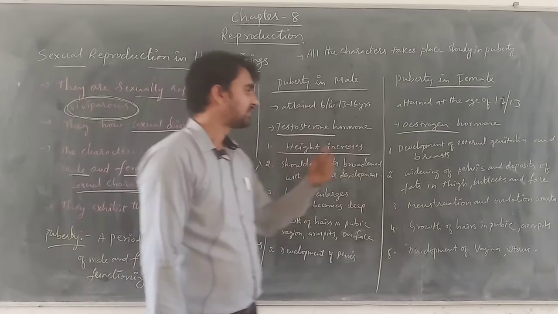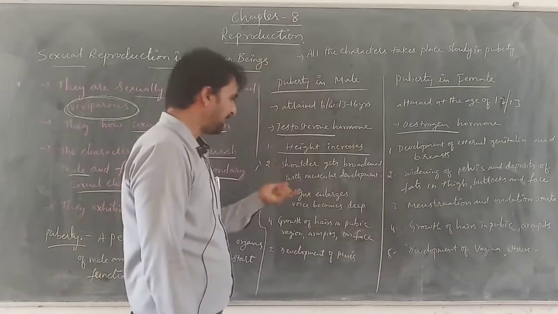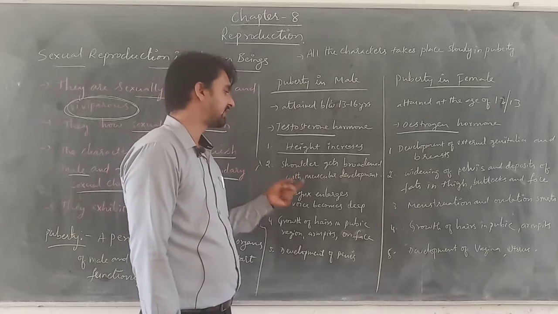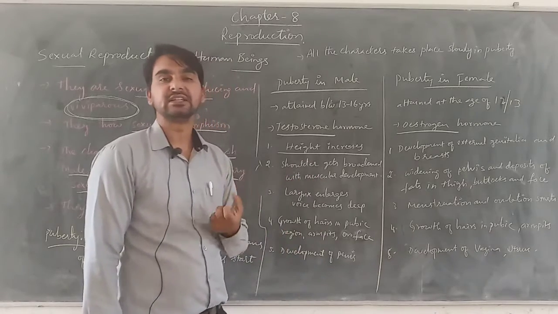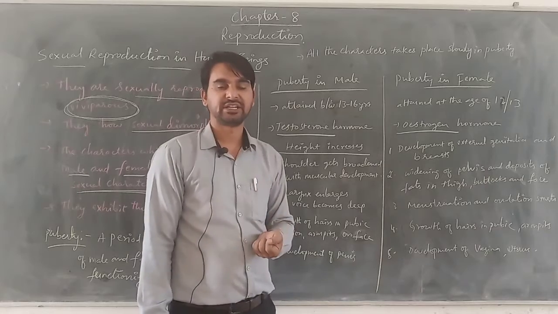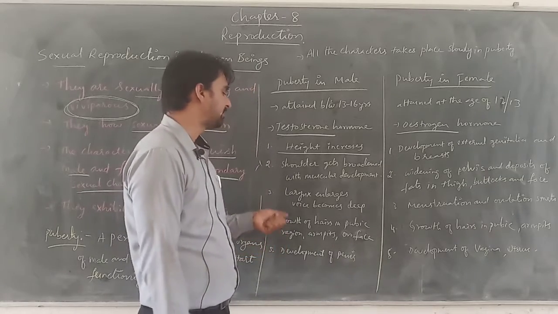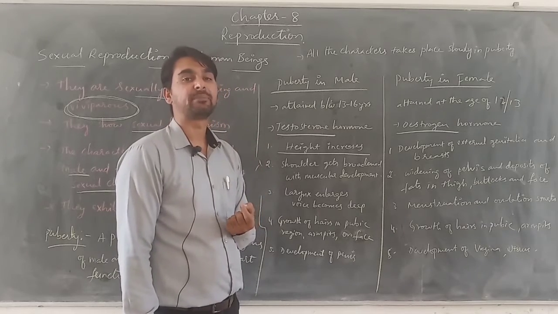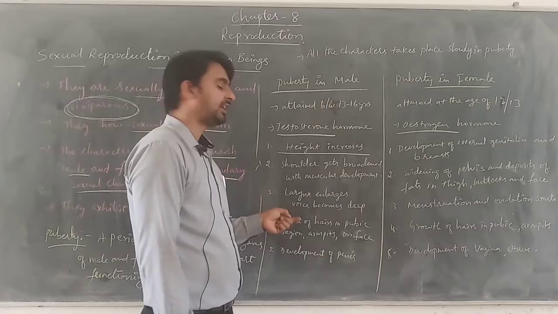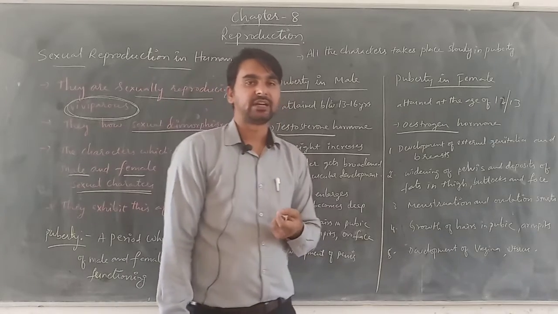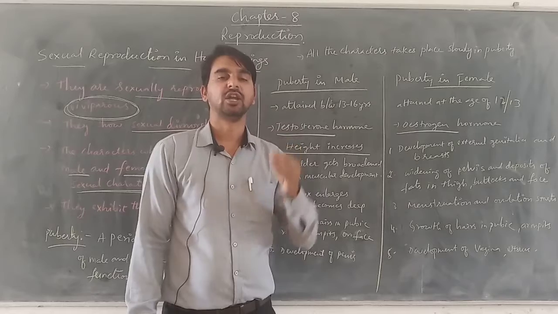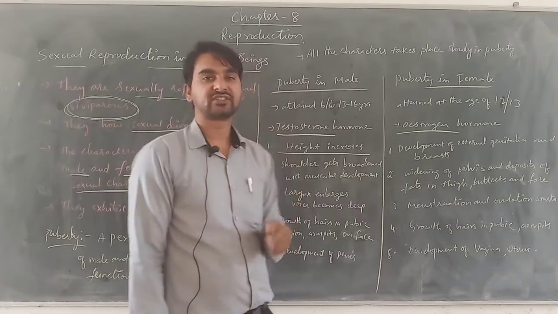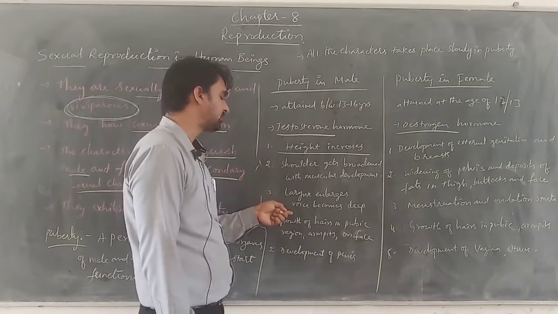Got it? So second, here in the males, there is a broadening of shoulders. That means the shoulders get broadened and there is an increase in the muscles. That means muscular development is noticed in the males. At the same time, the larynx enlarges. There is an increase in the size of the larynx. That means development of Adam's apple, and voice becomes deep. That means the pitch of the voice will be lowered because of the thickness of the cords of the larynx. So the cords of the larynx get thickened, because of which the voice becomes deep.